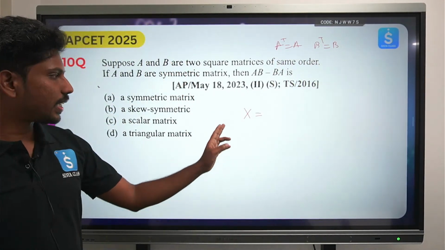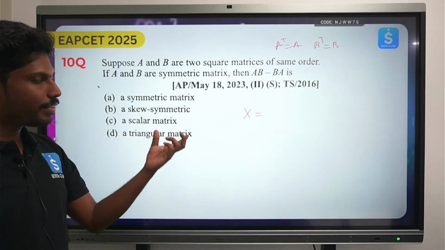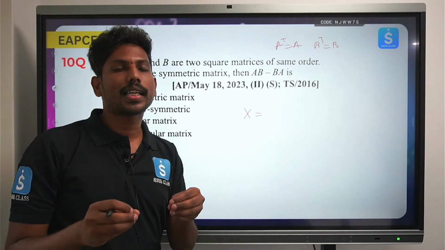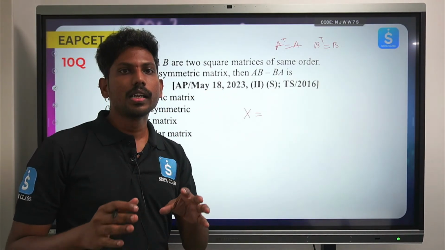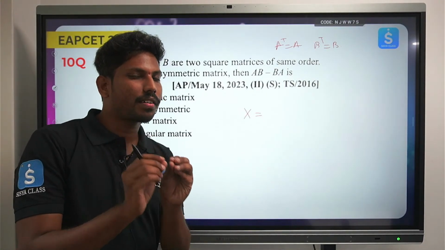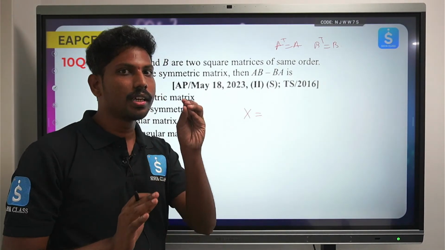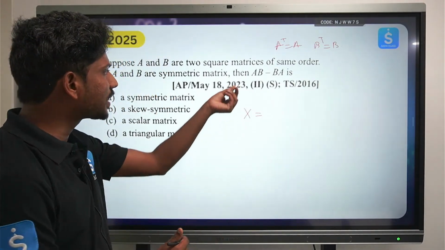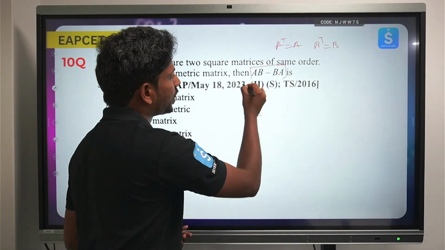ఇప్పుడు మీరు ఏం చేయొచ్చు అంటే, he's asking, whenever we are trying to find whether the matrix is symmetric or skew symmetric, ట్రాన్స్పోజ్ చేసి చూడండి రిజల్ట్ ఏమొస్తుందో దాన్ని బట్టి we can just find, we can have a gesture whether the matrix is symmetric or not. So let's deal with this sort of a matrix first.